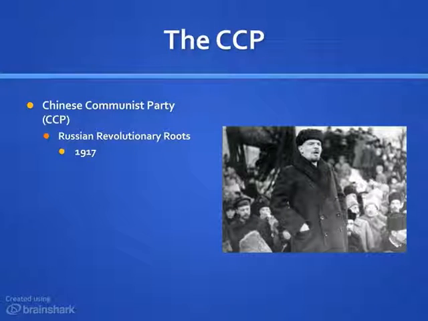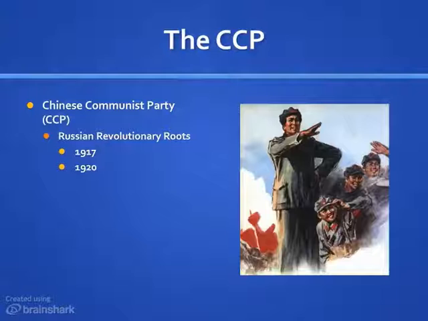To understand the roots of the Chinese Communist Party, we need to look back at the Russian Revolution. The Russian Revolution broke out in October of 1917. And by the end of the year, the Russian communists, aka the Bolsheviks, were in power. In 1920, the Soviet government sent representatives to China to investigate if a similar revolution was possible there.